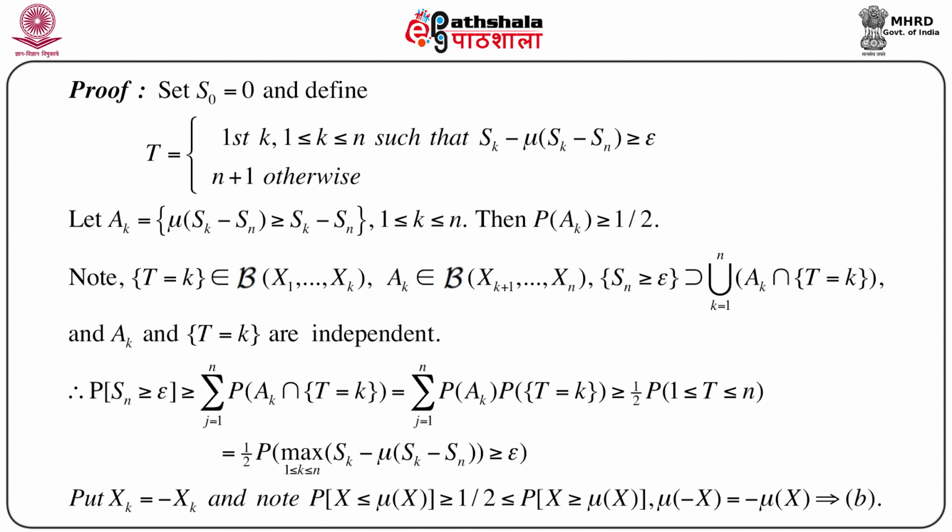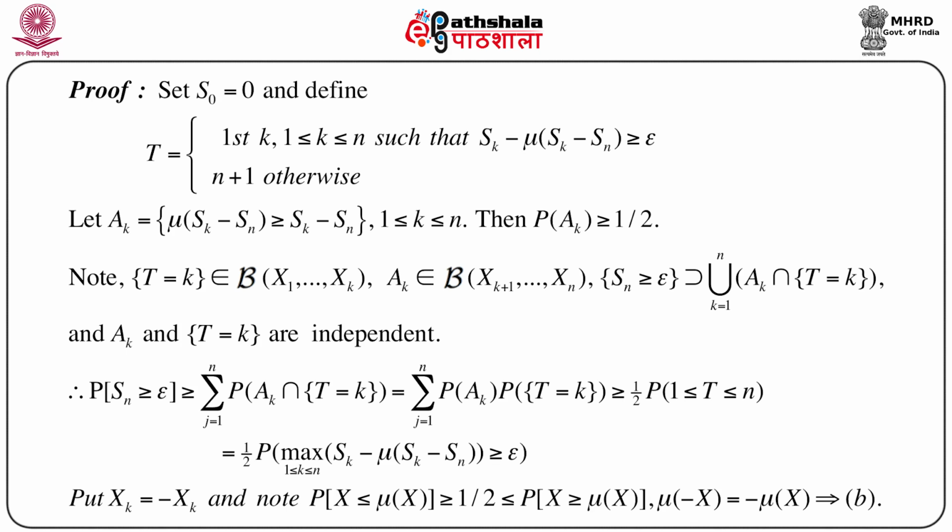Now let us note this t equals k. Now t equals k belongs to the sigma field generated by x1, x2, ..., xk, and hence Ak also belongs to the same sigma field generated by xk+1 up to xn. And Sn greater than or equal to epsilon contains the union of k equals 1 to n of Ak intersection t equals k.